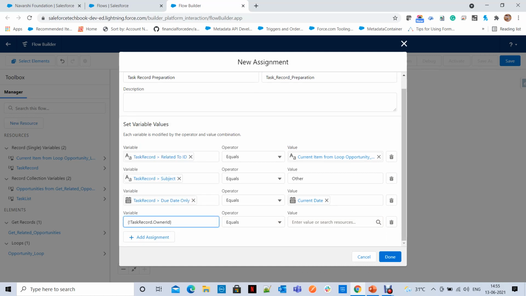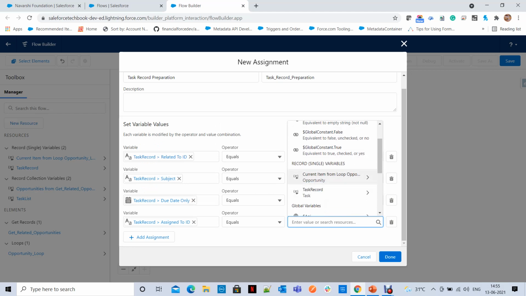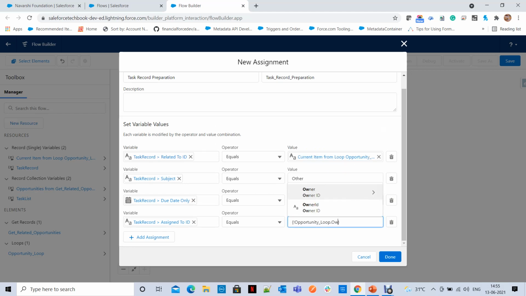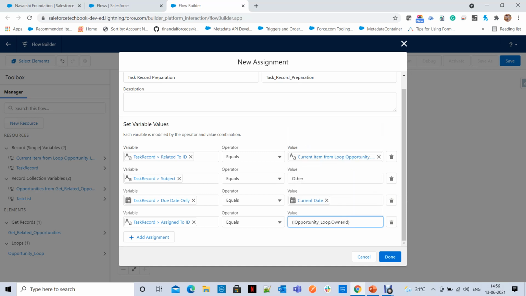And what else do we want? Owner, that is assigned to, task record dot assigned to. I want to assign the opportunity owner. From where can you get it? From the current item. Okay, owner ID. Simple. We don't need this one; we need owner ID. Okay, done.